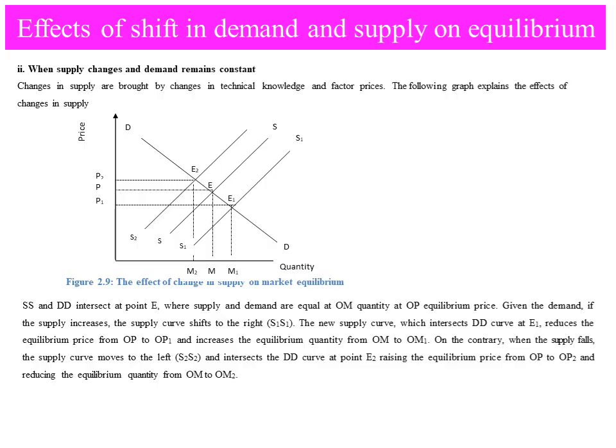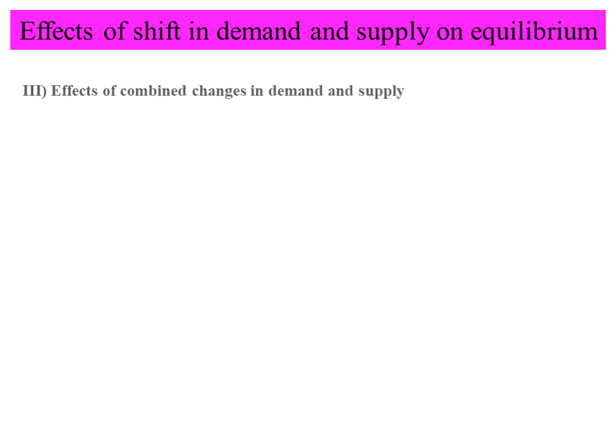On the contrary, when the supply falls, the supply curve moves to the left, from S to S2, and it intersects the DD curve at point E2, raising the equilibrium price from OP to OP2 and reducing the equilibrium quantity from OM to OM2. Look at the graph.